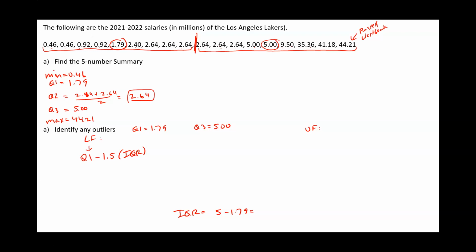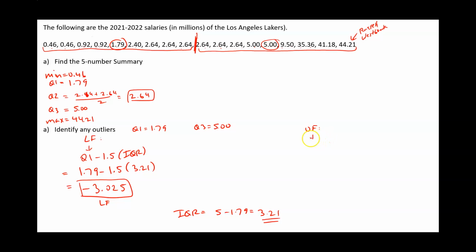If I subtract that, I get 3.21. That's my IQR. So my lower fence is going to be Q1, which is 1.79, minus 1.5 times the IQR, which is 3.21. If I put this into a calculator, if I take 1.79 minus 1.5 times 3.21, I end up with negative 3.025. So this is my lower fence.